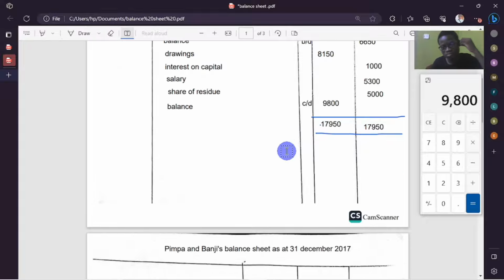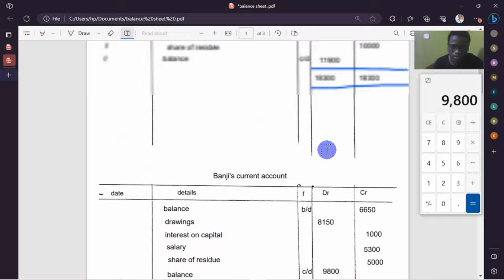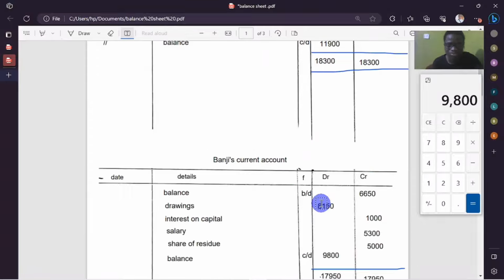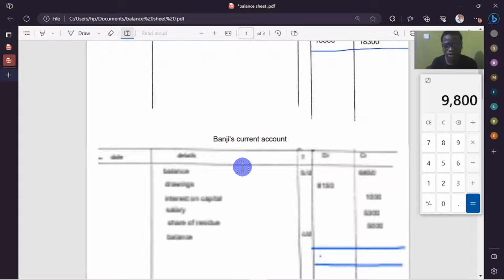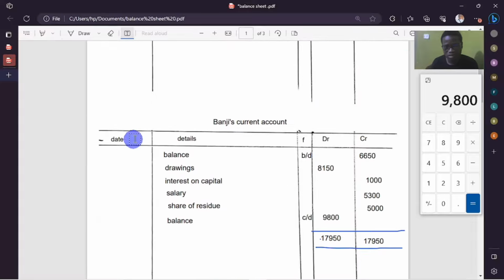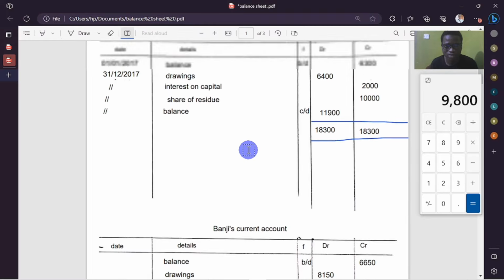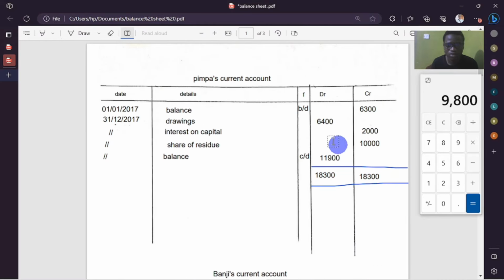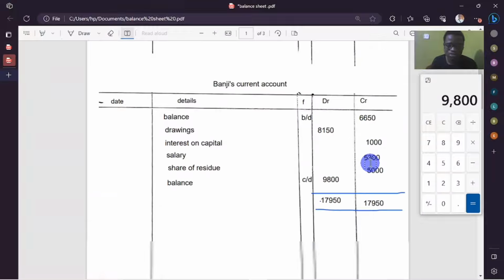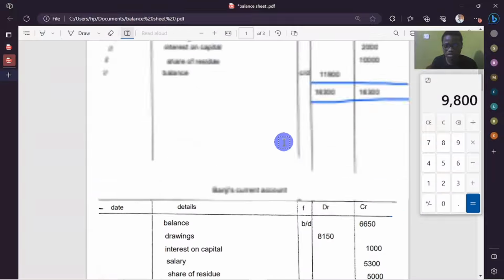You can actually bring the balance brought down for the following period. So that's how you go about the current accounts. Just that easy. There is even a format. I know most of you have it. If you don't have it, comment that you don't have a format on how the current account is prepared, where you have X where drawings are supposed to go, X where interest on drawings is supposed to go, X where interest on capital is supposed to go, and share of residue. Just comment in the comment section below, then we'll see what we'll do from there.